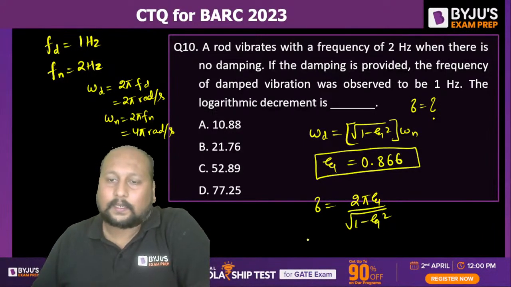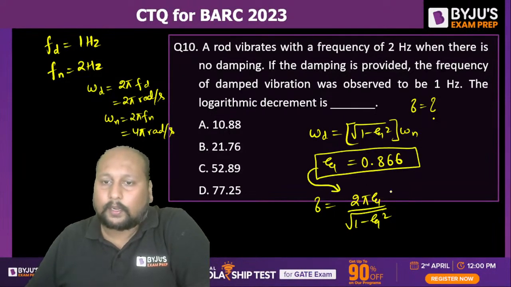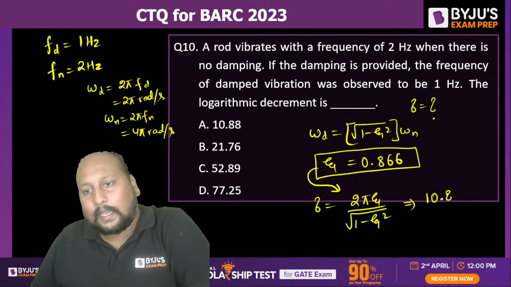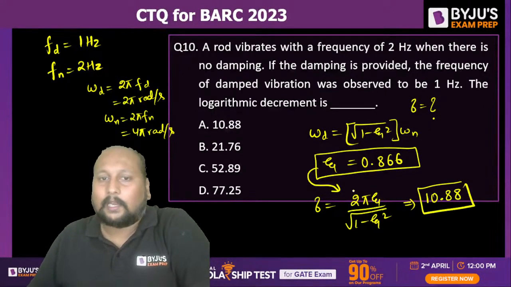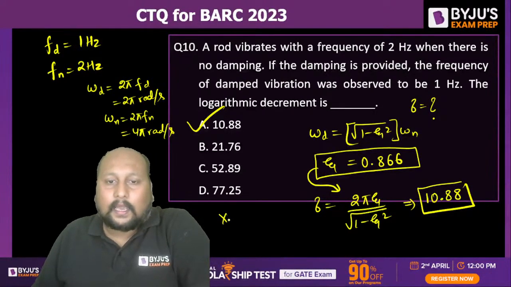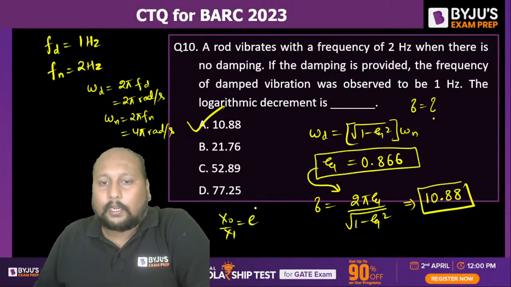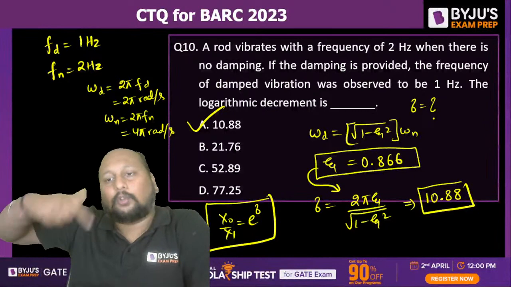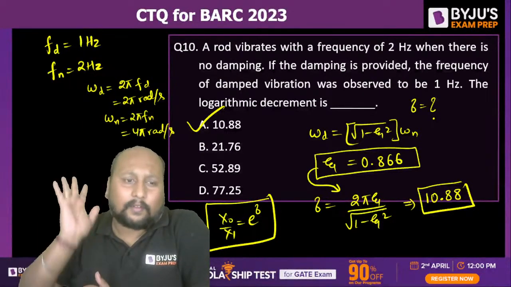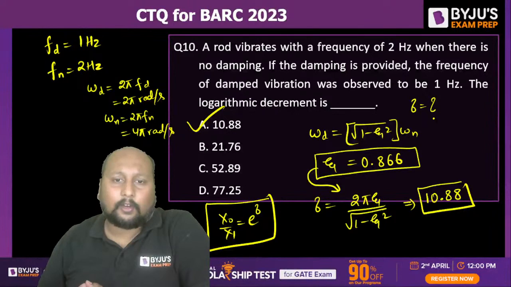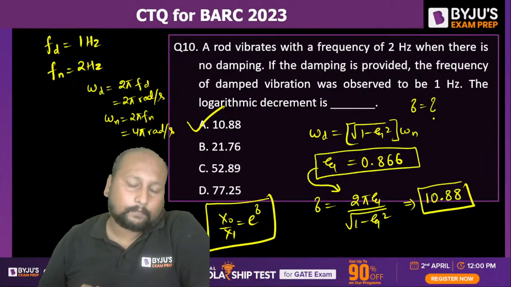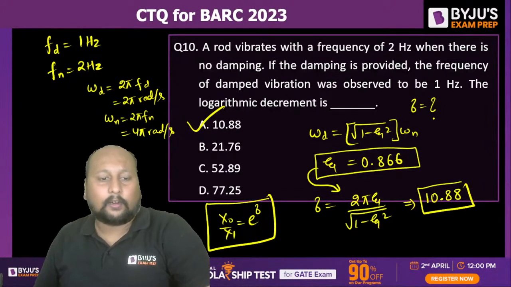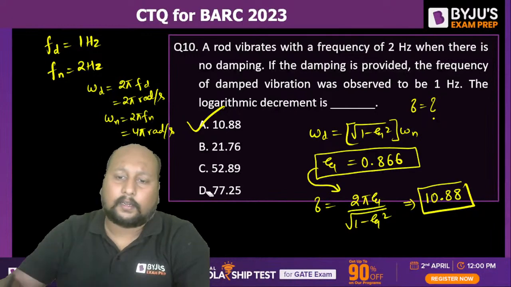Very good. 0.866. Place this value of 0.866 over here. You will be getting the value of delta as 10.88. That means x0 by x1 is equal to e to the power delta. That is, if they are asking the consecutive ratio, then you have to take e to the power 10.88, which should be a very high value. But here they are only asking about the delta value, that is logarithmic decrement. So you can get the value of delta, that is 10.88.